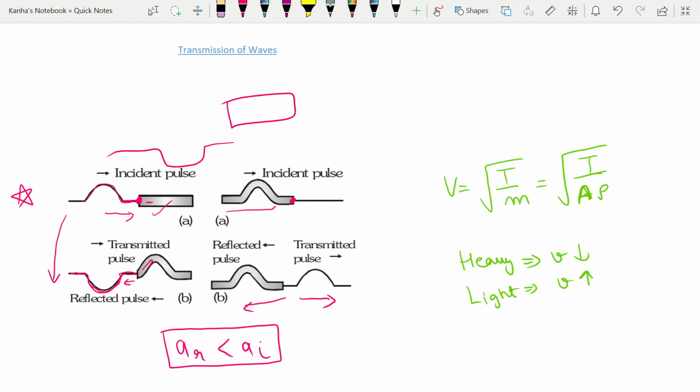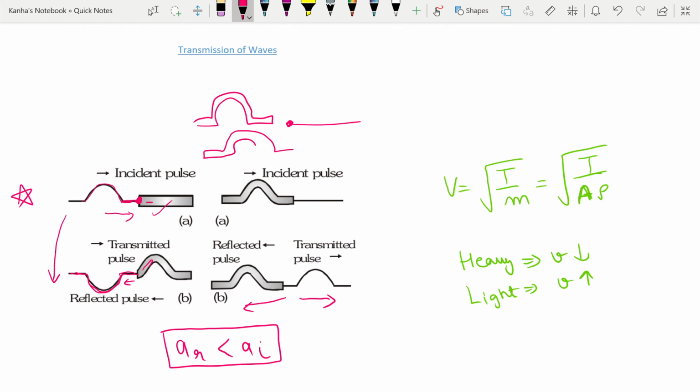However, if the same pulse is coming in a heavier string and it encounters a lighter string in front of it, then while going back, the reflected wave does not invert. Okay, it does not become like this. So this should be noted down.